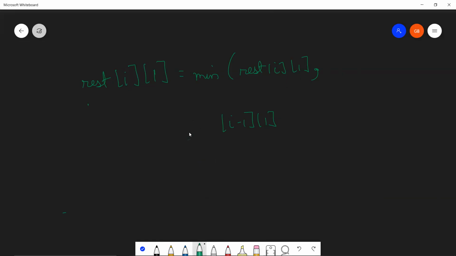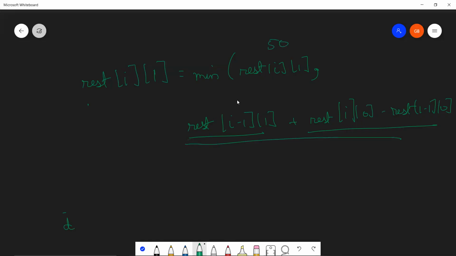Minimum will be the original that you have, or either it will be this plus the difference of distance, which will be given to us by restriction I minus restriction I-1. So this will give you the distance that I drew over here, which was represented by D, plus the restriction of the previous building. Now, either the restriction can be this or that, which we already have.